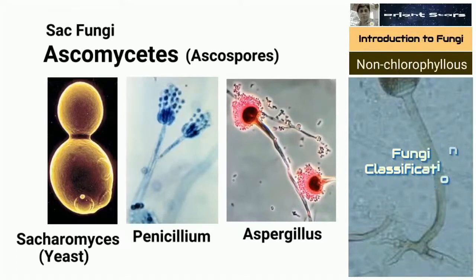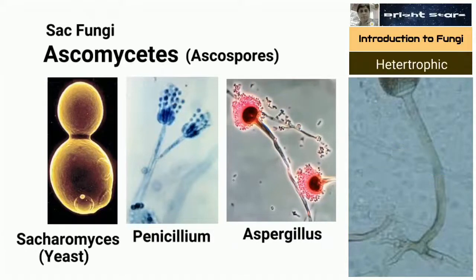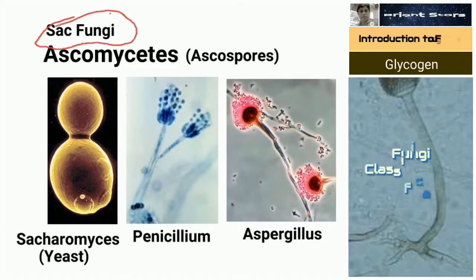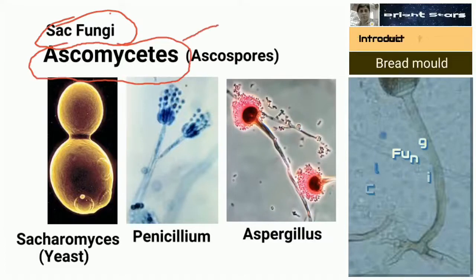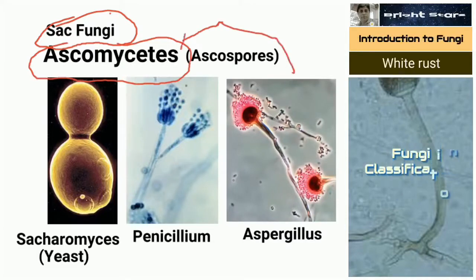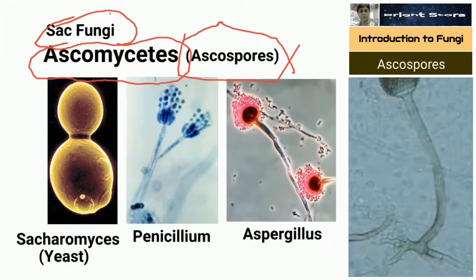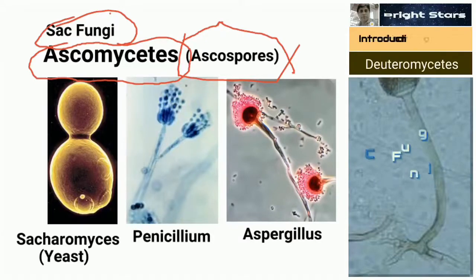Next one, sac fungi. Sac means sac. So ascomycetes is named because it produces a kind of spores called ascospores. Zygospore-producing fungus is called zygomycetes. Ascospore-producing fungi are included in ascomycetes.